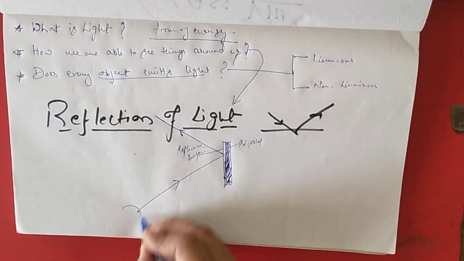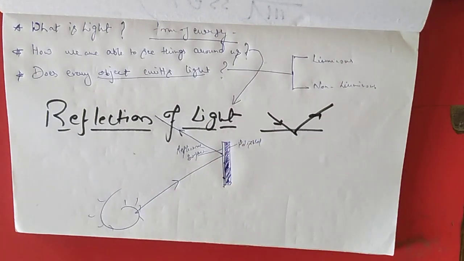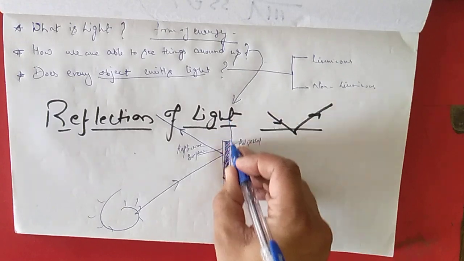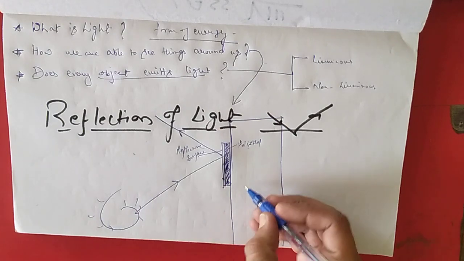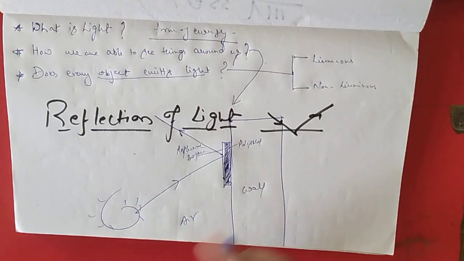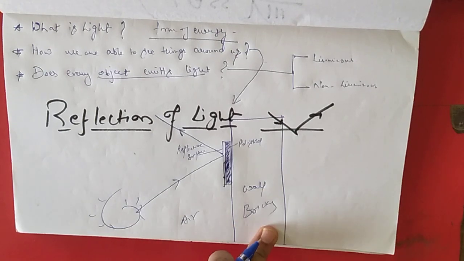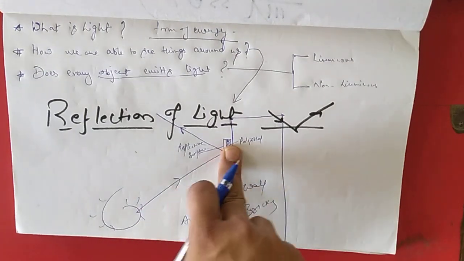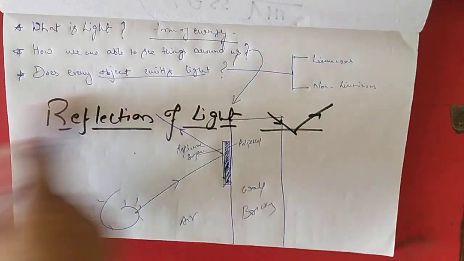Clear? So whenever a ray of light is coming from any source and falling on a mirror, what will happen? It changes its direction, or you can say it bounces back in the same medium. Like suppose that mirror is hung on a wall. So we have two mediums. One medium is air, and the other medium is brick. So what happens whenever light falls on the polished, reflective surface of the mirror? It changes its direction and remains in the same medium.